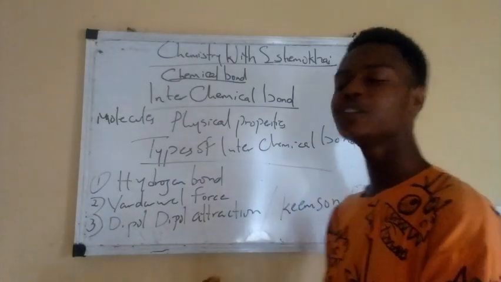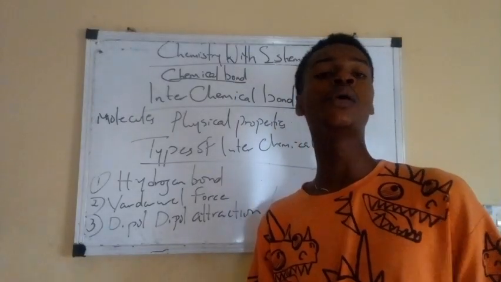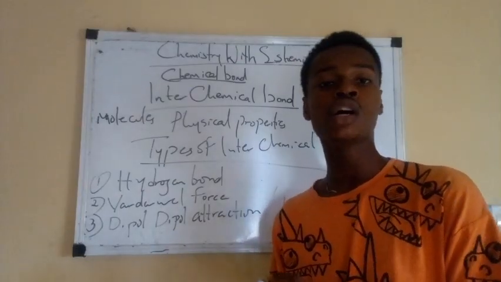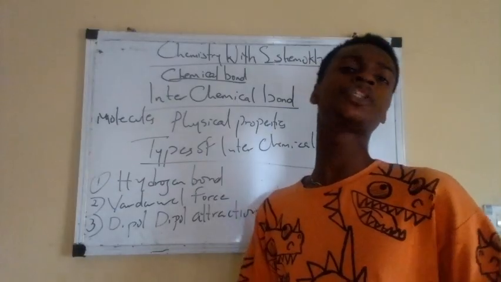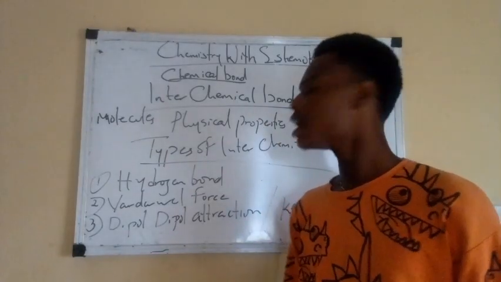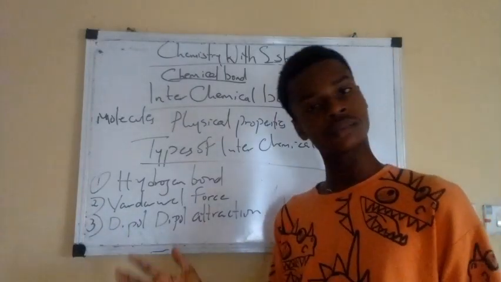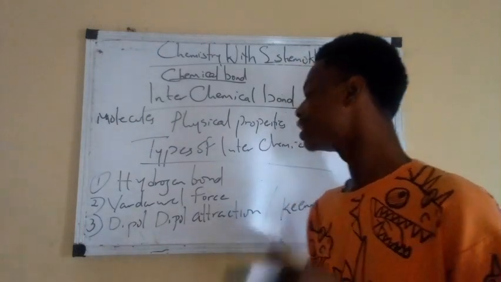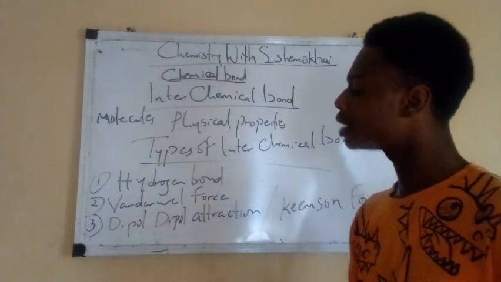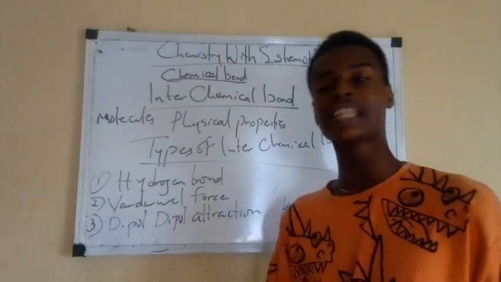First type, we have hydrogen bond. These are bonds that exist between molecules when hydrogen is covalently linked with an electronegative element. Then we have van der Waals force. These are weak forces that exist between discrete molecules. Then number 3, dipole-dipole attraction, also known as Keesom force.